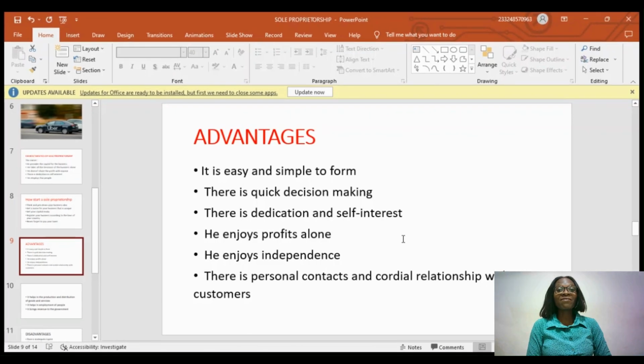Now let's see some of the advantages of having a sole proprietorship. Some of the advantages are it is very simple and easy to form. If you are dreaming of having your own business, it's as easy as sitting in your room. As I said, I gave you some of how to start a business. Just sit in your room and think which ideas, what do I want to produce? What is my passion? How can I turn it into a business? Or what exactly do I want to produce?